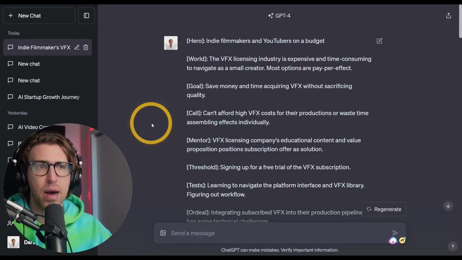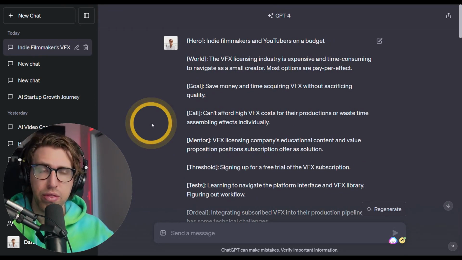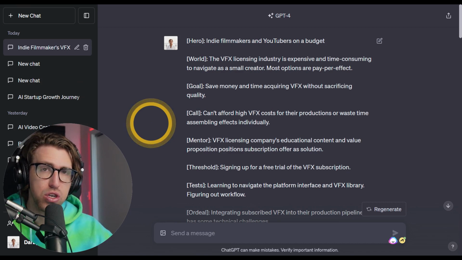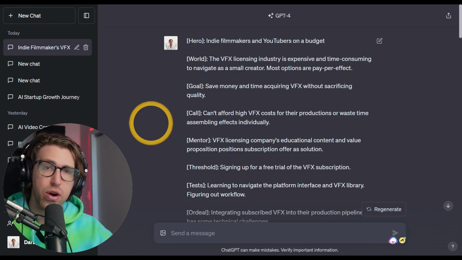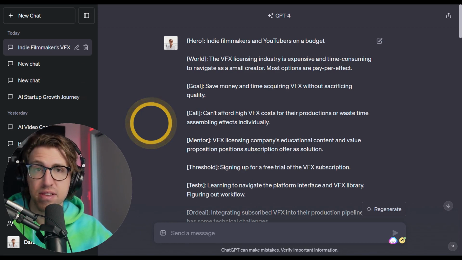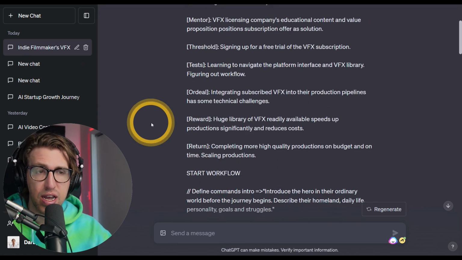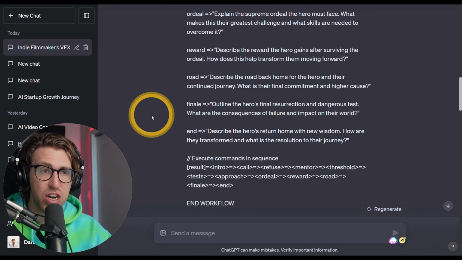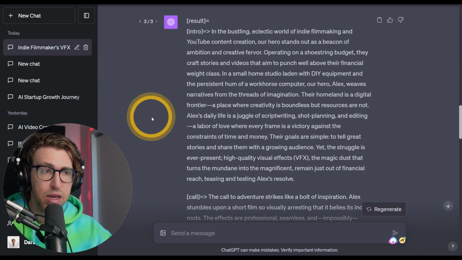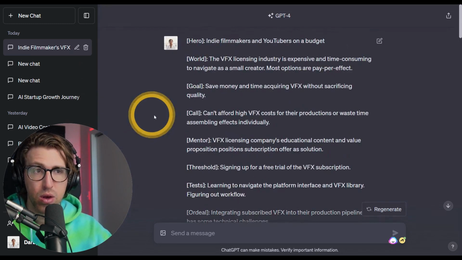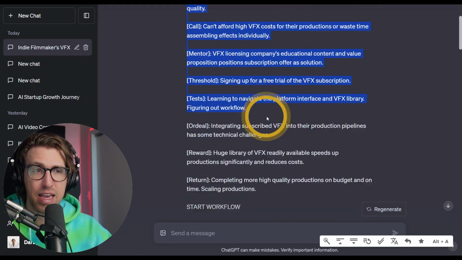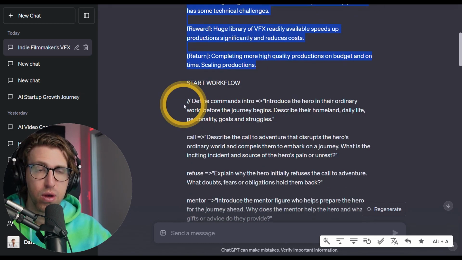Going back up to the top, play around with your hero, the world that they're in, and how that aligns to what you're doing right now as a business, as a creator in the space, but also what story you're looking to tell, and where you're looking for maybe some assistance in brainstorming and coming up with ideas? Well, that's where ChatGPT really shines. As you can see, I can generate this entire story in one click of a button once I've got my table set and I've got my workflow ready to rock and roll.